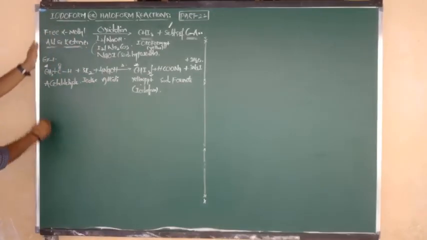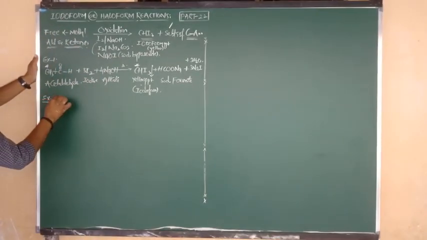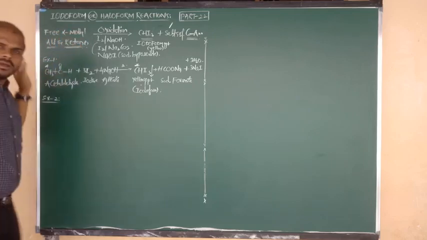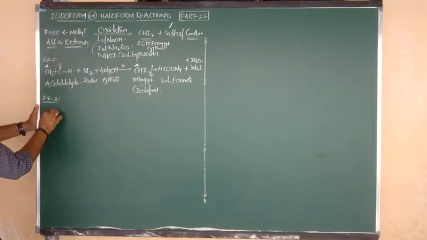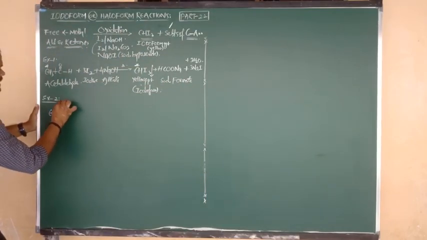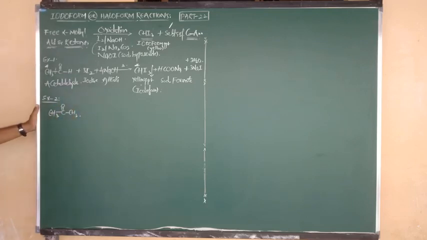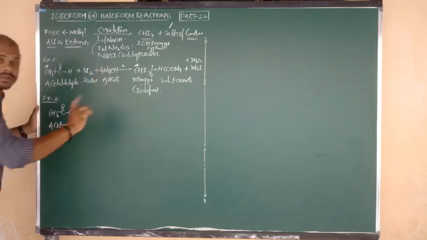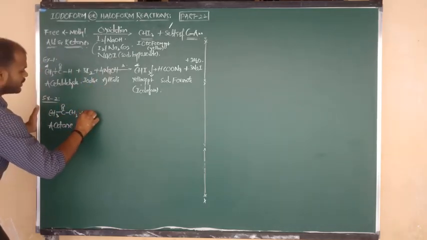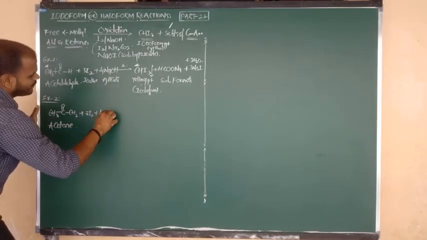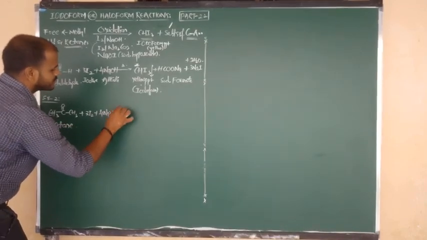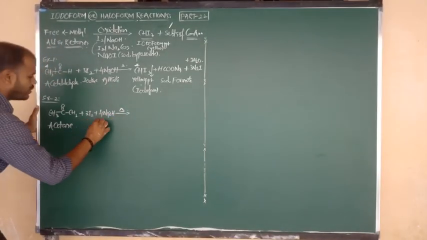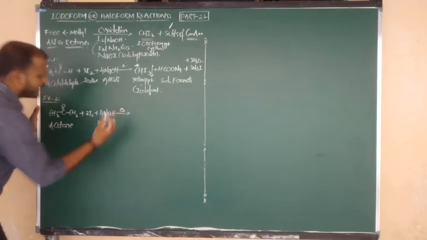Right, let us go for free alpha methyl ketone. Shall I show the example? Good. Example 2. Free alpha methyl ketone. In ketones, the best example is acetone, you know very well. Come on, try to say the acetone formula, beta. CH3 bonded to C double bond O bonded to CH3. This is nothing but a ketone, or we can say acetone. Same iodine and alkali ratio: 3 moles of I2 reacts with 4 moles of NaOH. Same thing upon heating.